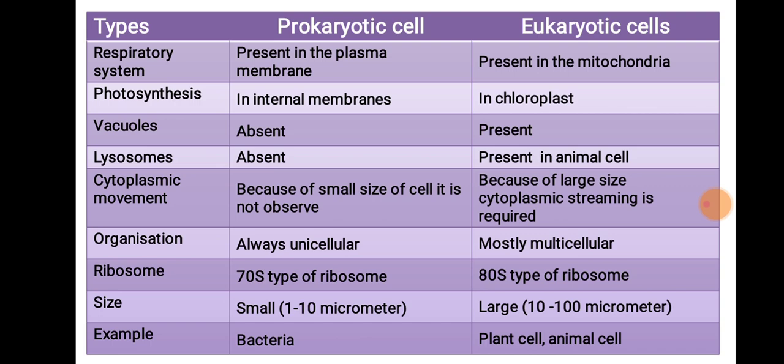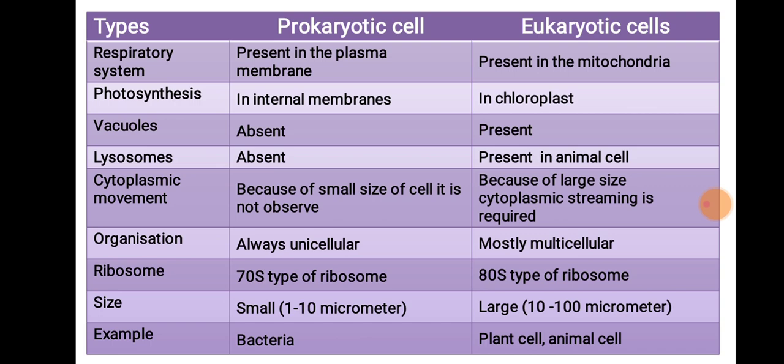Vacuoles are absent in the prokaryotic cell, being membrane-bound organelles, and are present in the eukaryotic cell. Here we specifically say that animal cells have a small number of vacuoles, and they are also small in size, while in the plant cell the vacuoles are large in size and more in number.